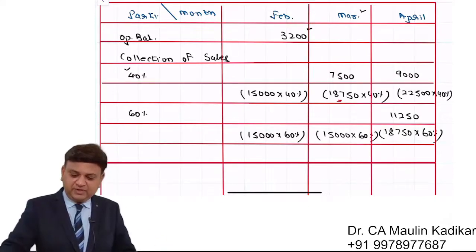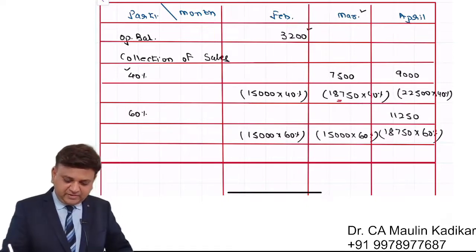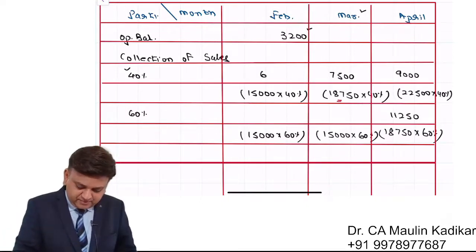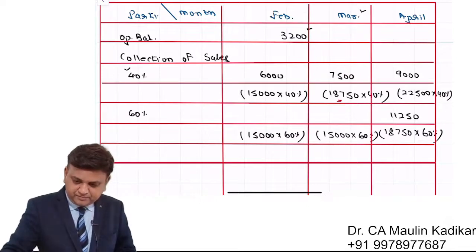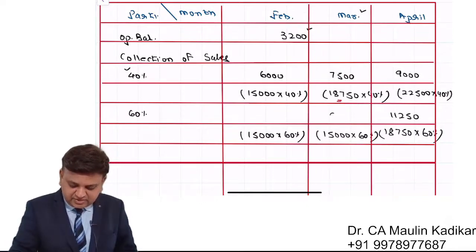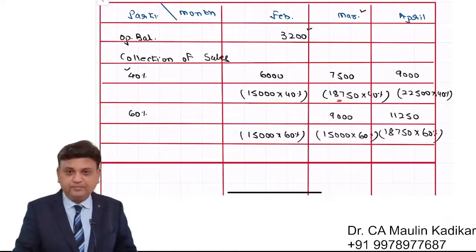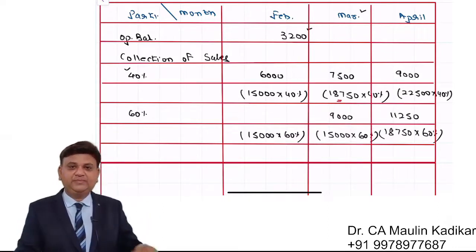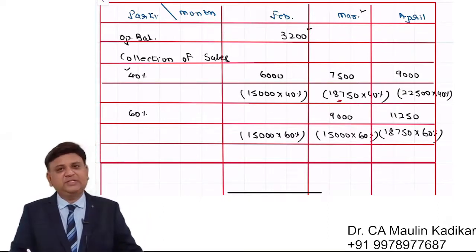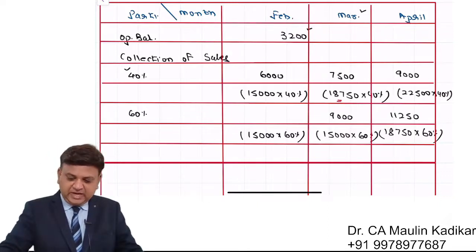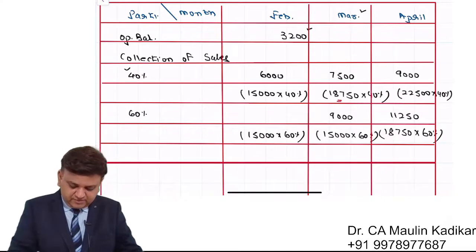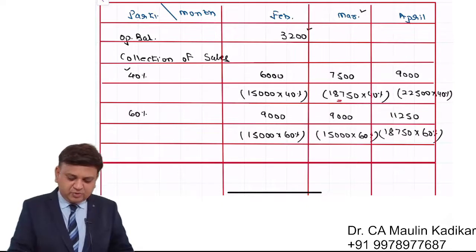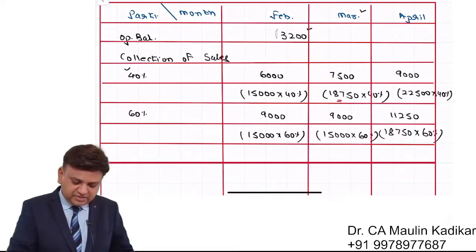Before February it is January. Sales of January is 15,000. Of that 40% is collected in February and 60% is collected in March. Before January it is December. Sales of December is 15,000. Of that 40% is collected in January and 60% is collected in February. That is the way we are supposed to mention the collection of the sales. Okay.